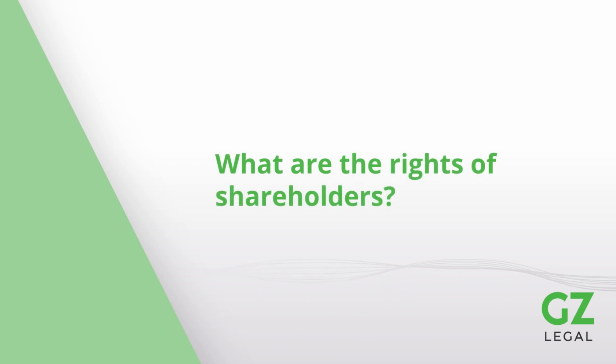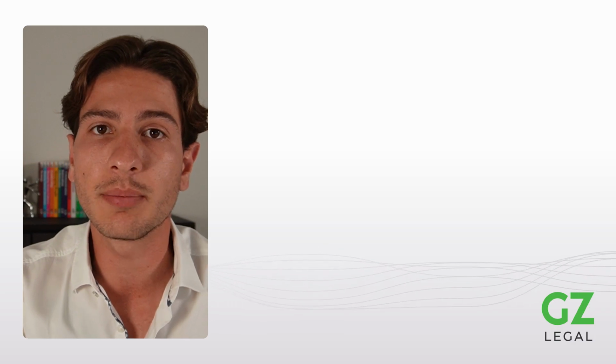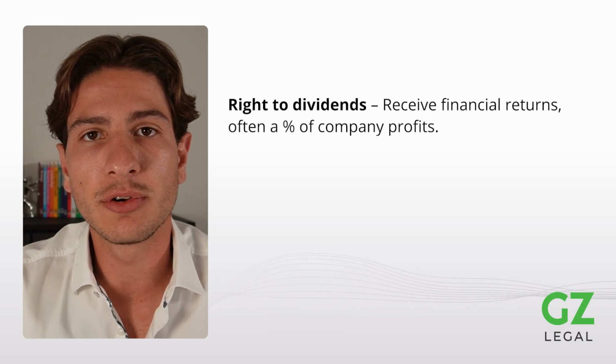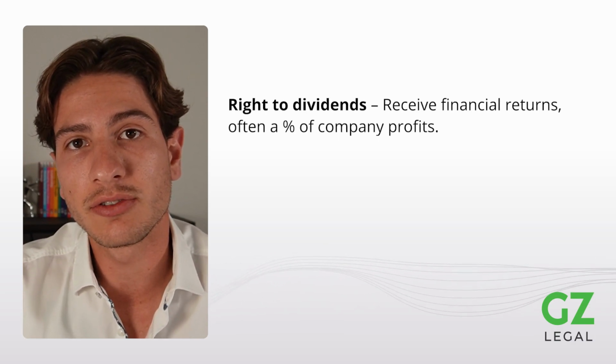So what are the rights of shareholders? There are two main kinds. Number one, the right to dividends, which means to take part in the company's profits. And number two, the right to vote at general meetings.